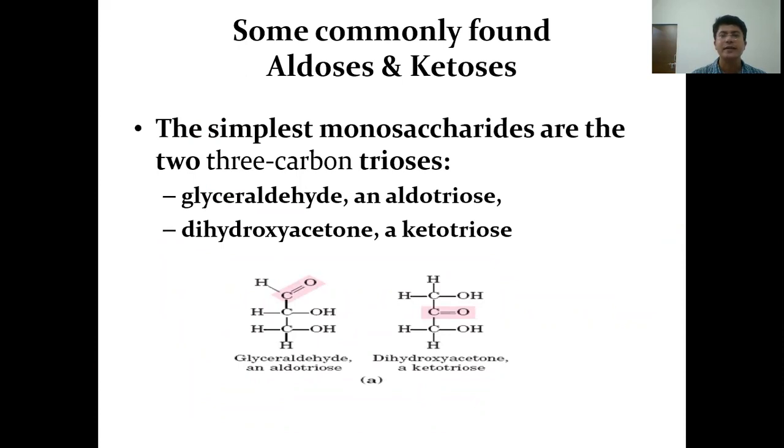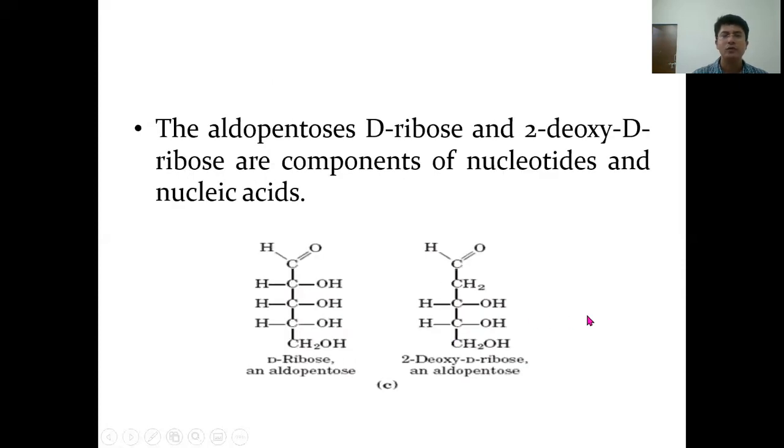The simplest monosaccharides are the 3-carbon trioses: glyceraldehyde, which is an aldotriose, and dihydroxyacetone, which is a ketotriose. Glyceraldehyde is a 3-carbon sugar which has one chiral center, whereas dihydroxyacetone doesn't have any chiral center. Let us have a look at the other sugars.